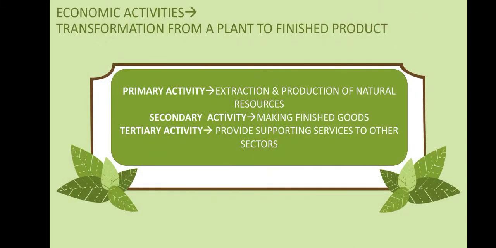For survival in the society, we need to perform economic activities. But in agriculture, economic activities are related to transformation from a plant to a finished product. These are classified into three categories. Primary activity is concerned with extraction and production of natural resources, like growing of crops. Secondary activity is making of finished goods, like industries. Tertiary activity provides supporting services to other sectors, like transport, banking, etc.